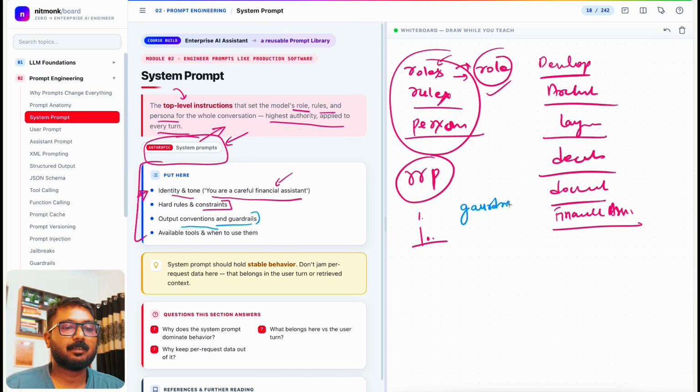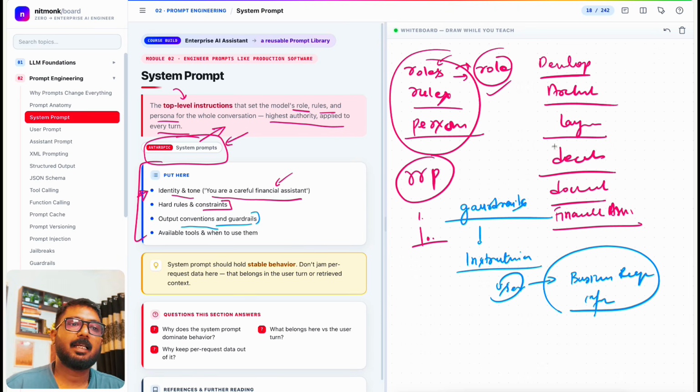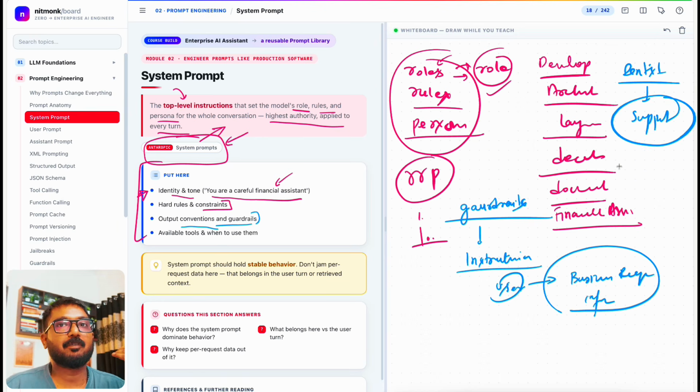Guardrails are basically another type of instructions that understand the user input and decide whether it is as per the business request or not. Let's say you're trying to build a dentist support system with an LLM. I'm not calling it a chatbot because we haven't used this word here. So you're building a support system with the help of an LLM, and there is an input coming in, and there will be an output.